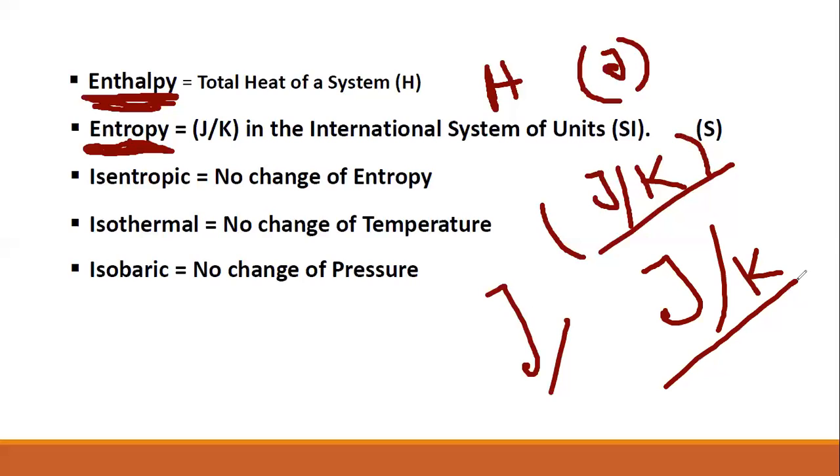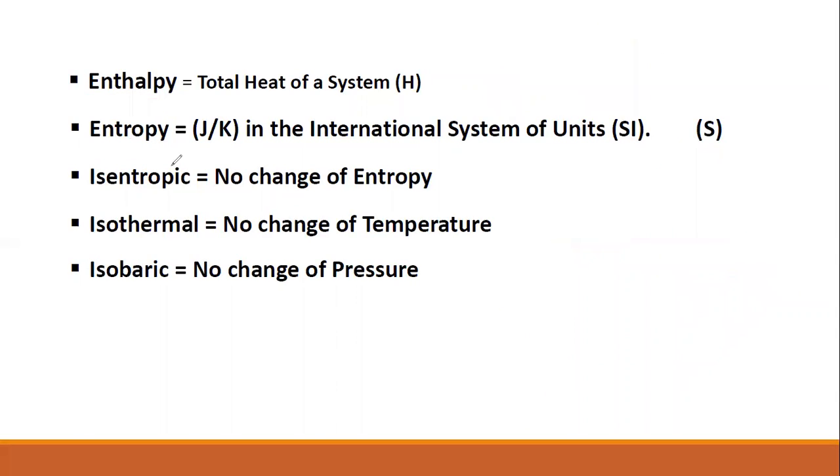Okay. The next three terms are very important: isentropic, isothermal, isobaric. I think you already know the isotope of an atom. Isotope means the same atoms with a different structure, but their atomic mass is the same. That's why they are known as isotope.